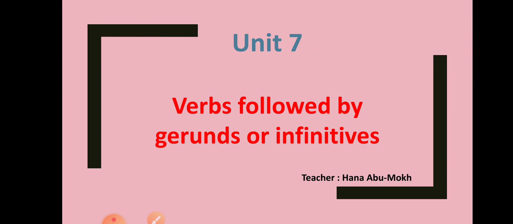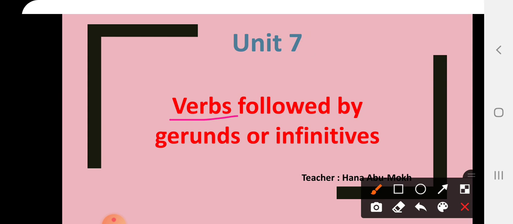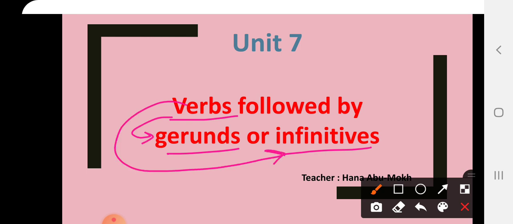Inshallah, in this video, we are going to practice what we have learned about the verbs that are followed by gerunds or infinitives. Okay? We have learned in the previous videos about the verbs that are followed either by gerunds or infinitives. We mentioned all the verbs that are followed by gerunds and all the verbs that are followed by infinitives.